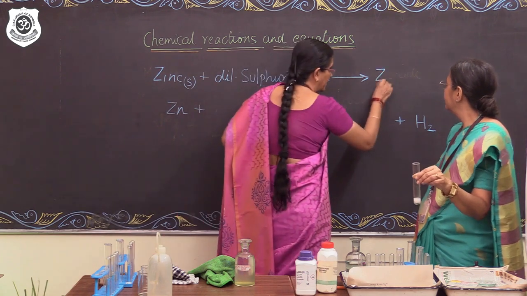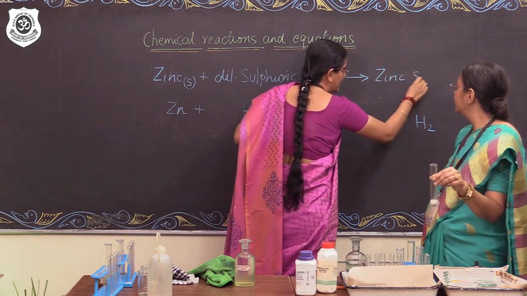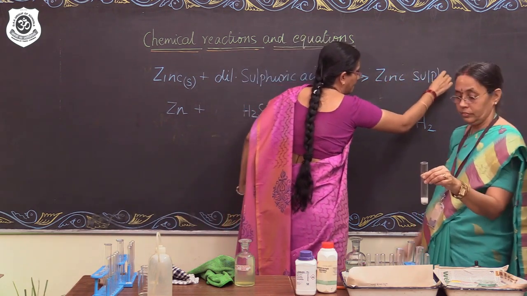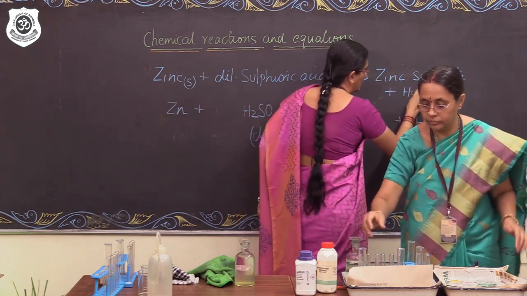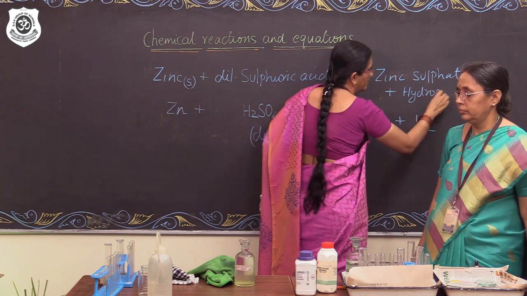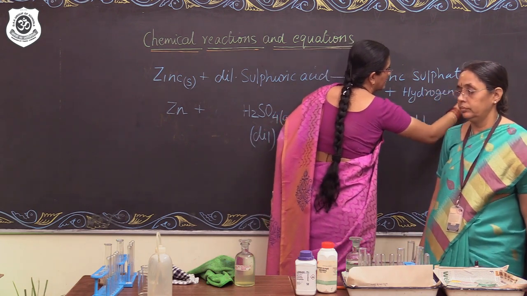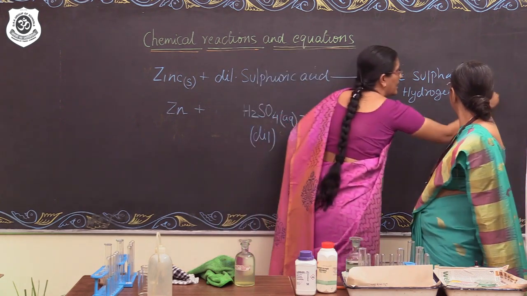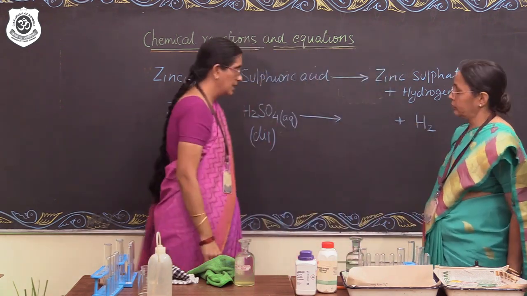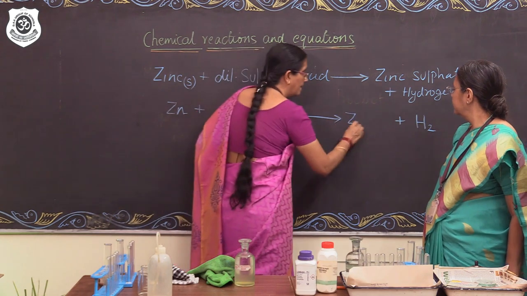I'll complete this worded equation. So we get zinc sulfate plus hydrogen gas. Now we also write hydrogen gas with an arrowhead pointing upwards. Correct. Completing the equation.